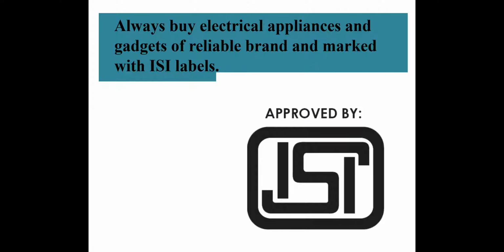Next is always buy electrical appliances and gadgets of reliable brands and marked with the ISI label. Now, what is the ISI label? ISI label is a mark which gives satisfaction to the customer for the safety of the electrical appliance that is used. So it is very important to check this mark so that the appliance can be considered safe to use.